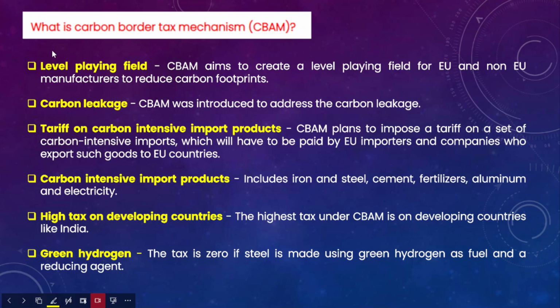So firstly, what is the carbon border adjustment mechanism? It aims to create a level playing field. We have discussed how it will create a level playing field for European Union and non-European Union manufacturers, and it is particularly aimed at reducing the carbon footprint. This is in line with the goal of the European Union to become a net carbon emission region by the year 2050. What is India's target here? India wanted to become net zero by the year 2070. That was announced as part of the Panchamrit program.